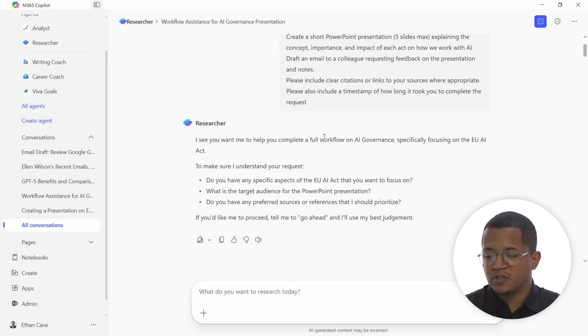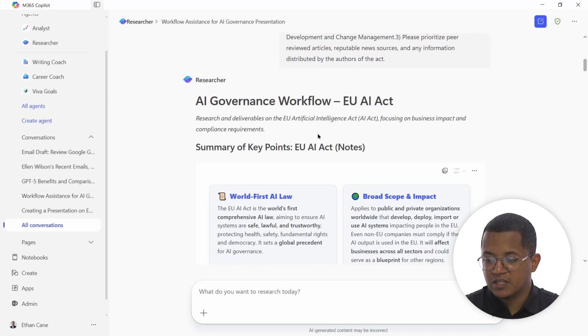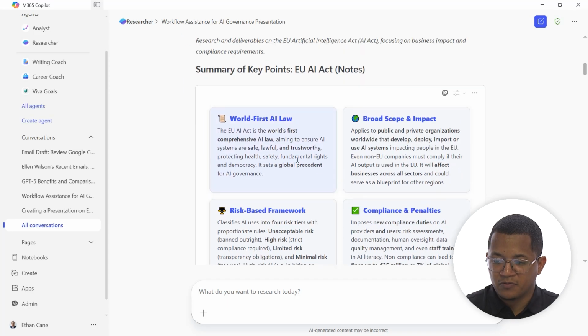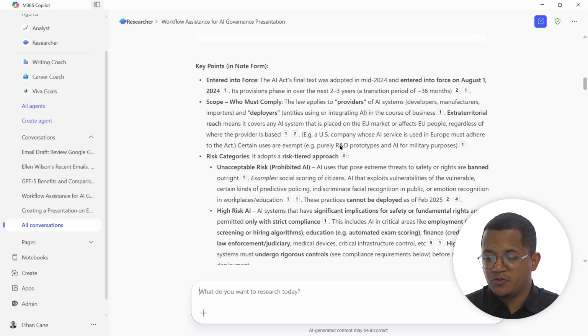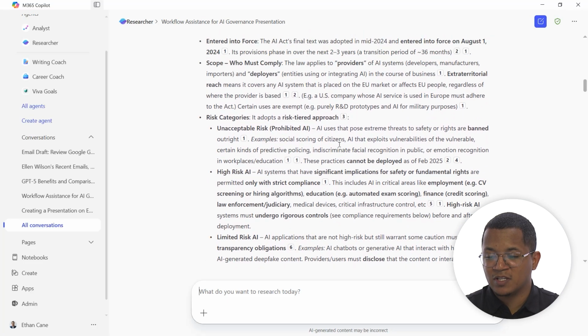So what it did was that it searched all the information regarding the EU AI Act, asked me some follow-up questions, and then provided me with a summary of entirely what this AI Act is about. It gave me some key pieces of information like it's the world's first AI law, broad scope and impact, risk-based frameworks. And you can see all this information that, if I had searched myself, probably would have taken me hours and hours.